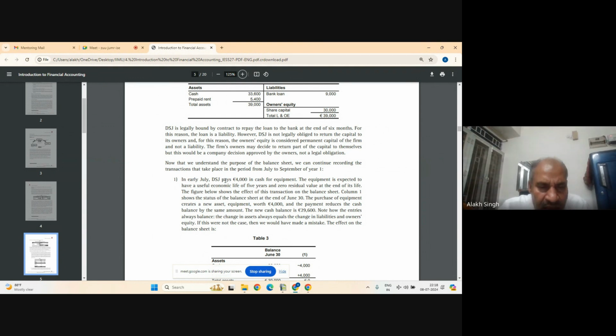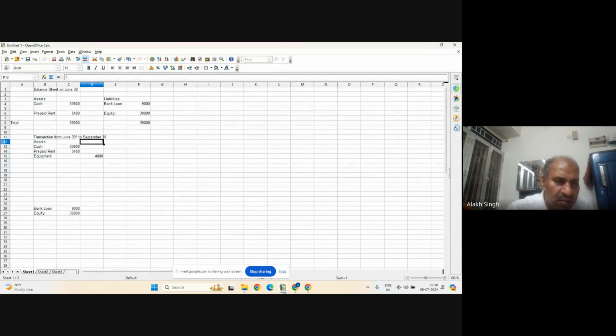So in order to say this, that in early July, DSG paid 4,000 in cash for equipment. So paid cash means cash has been deducted. Now this cash will be in the minus part because cash has come down. So this becomes minus 4,000.